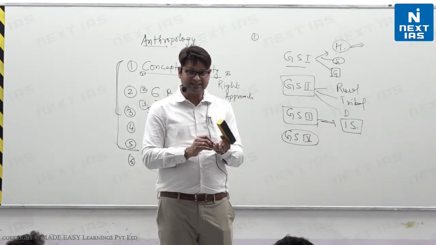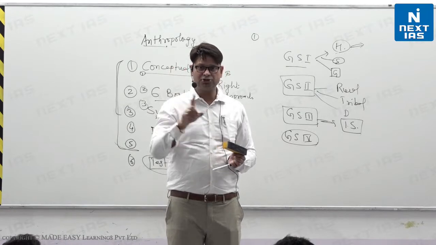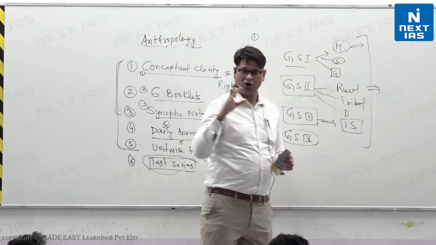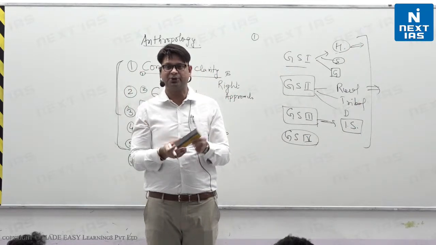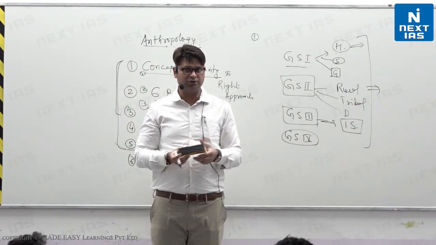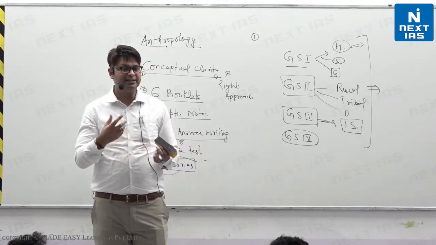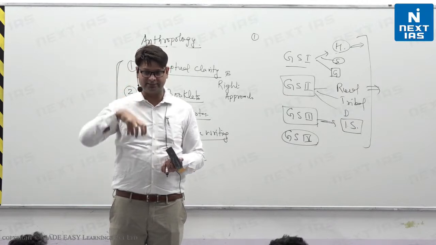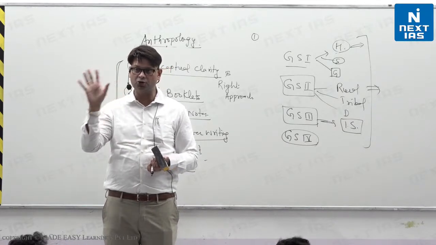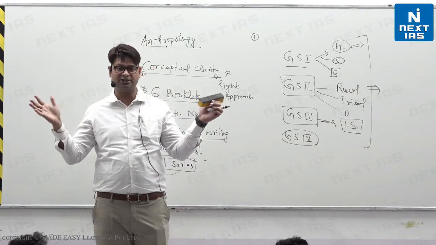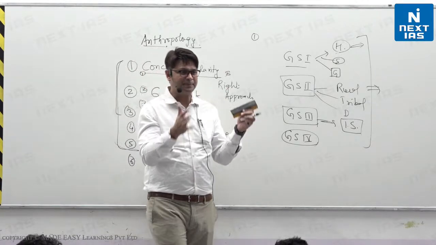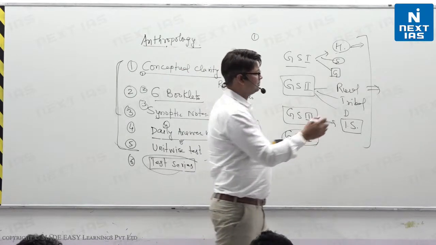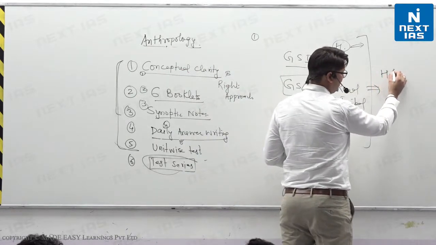Most importantly, that will help you look at the GS syllabus from a holistic perspective, because anthropology is not just a subject. It is basically an approach also. You will gain an anthropological approach, and that helps you look at anything from a holistic perspective, grasping anything from multiple dimensions.